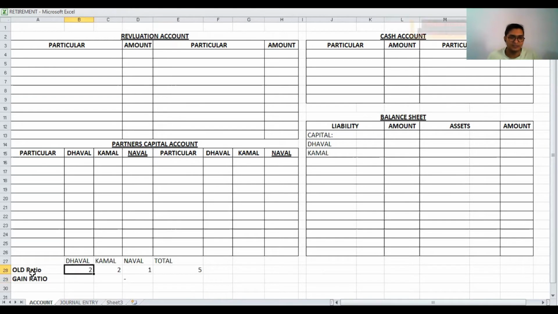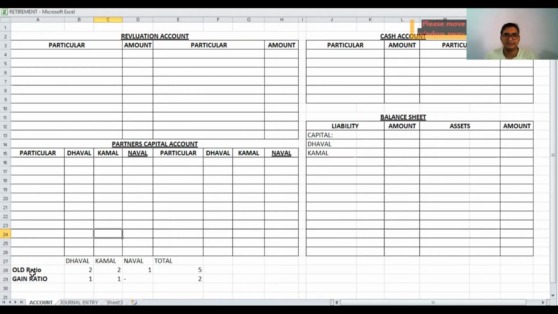So here the gain ratio is 2 is to 2. So we can call 1 is to 1 the gain ratio, and total 2 means equal. We can write over here 1 is to 1, 2 is to 2, 5 is to 5. Okay, anything that we can write. Now, first of all, the 5 steps are the same as per admission that we have already studied in the admission chapter.